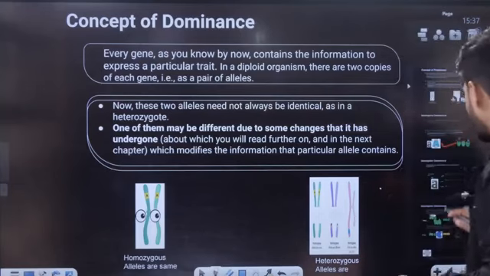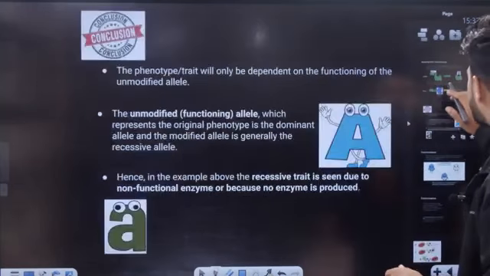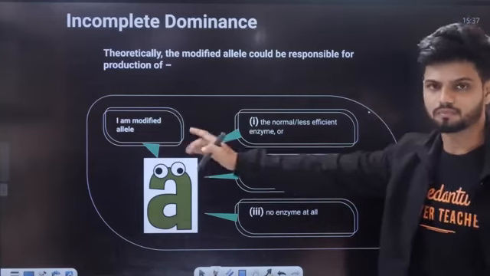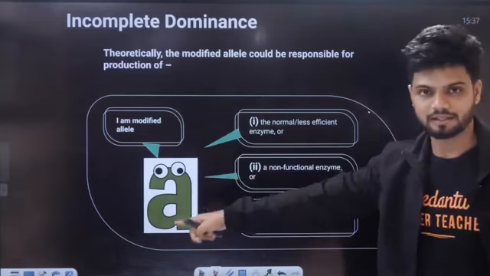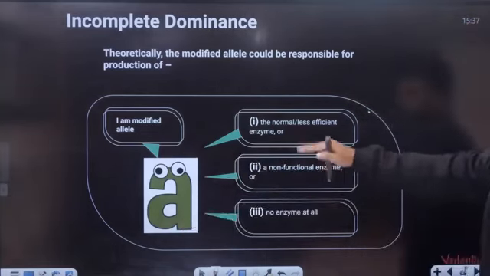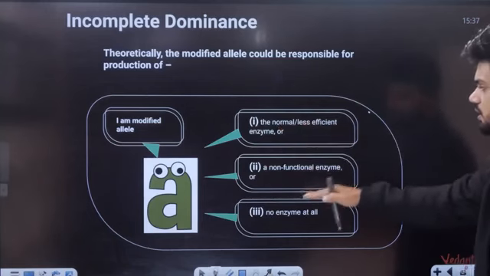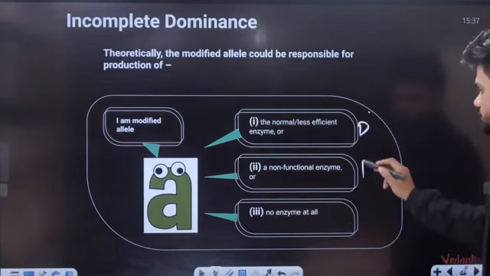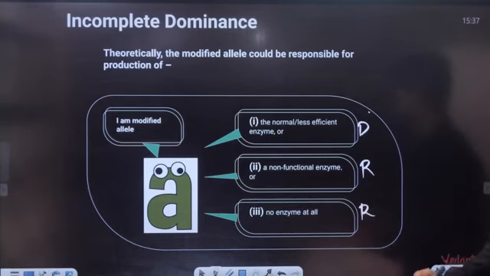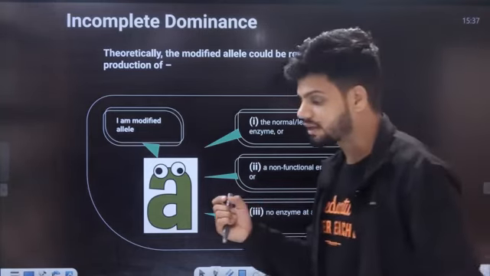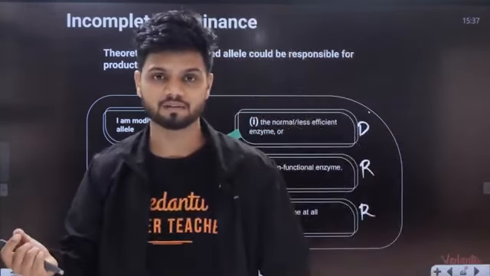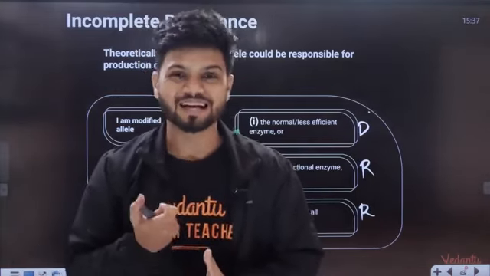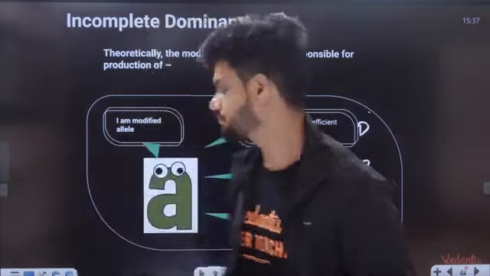In your NCERT, they have given you an example of an enzyme. Recessive one is also called a modified allele. One enzyme can produce normal, less efficient, non-functioning enzyme, or no enzyme at all. This is said to be dominant. This is recessive. This also is recessive in nature. So the recessive allele, also called the modified allele, is because of certain mutation or certain changes. That is why we get recessive alleles.